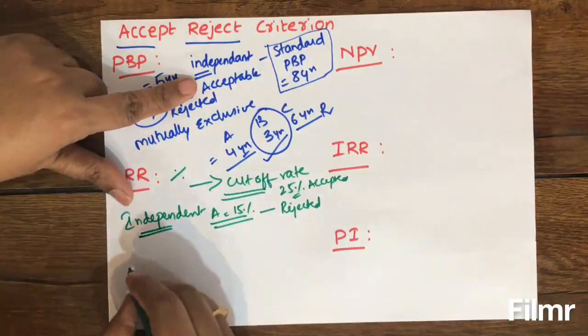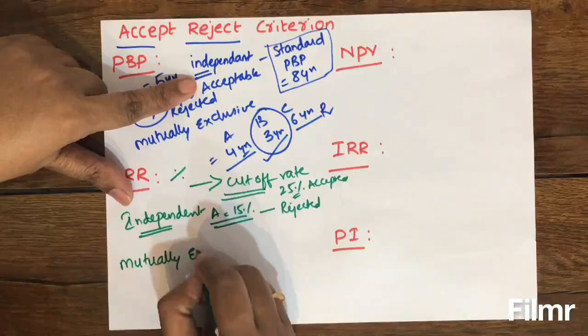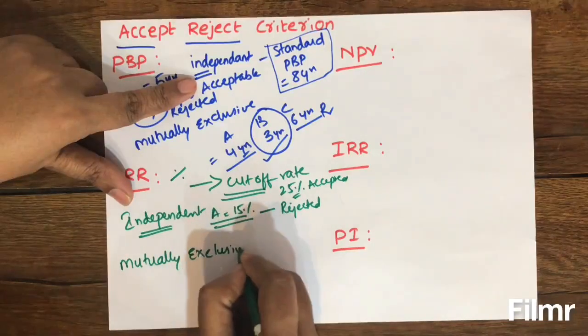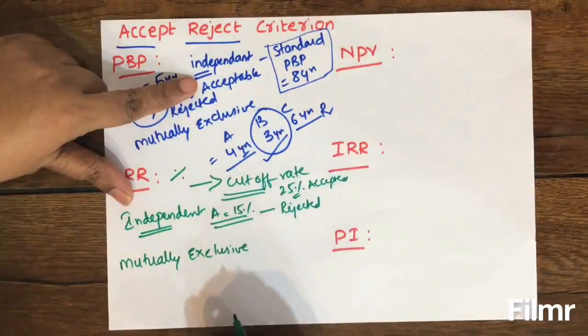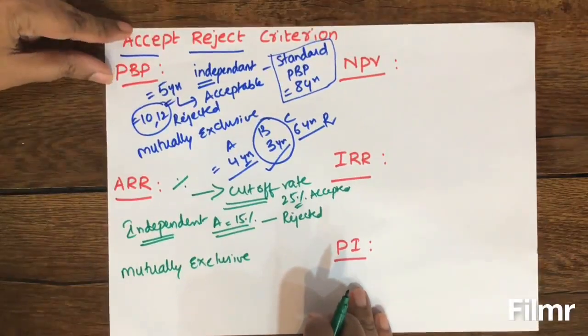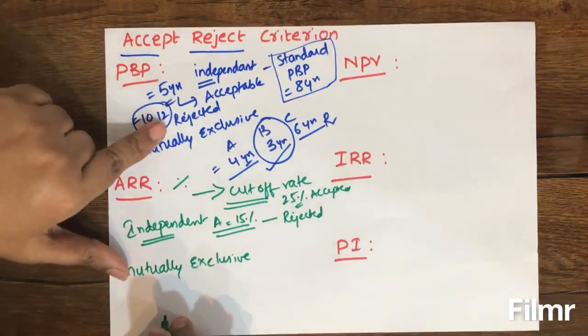And similarly, when you have mutually exclusive projects, that means out of some 2 or 3 or 4 projects, if you have to choose any one, then in that case, how will you take decision?